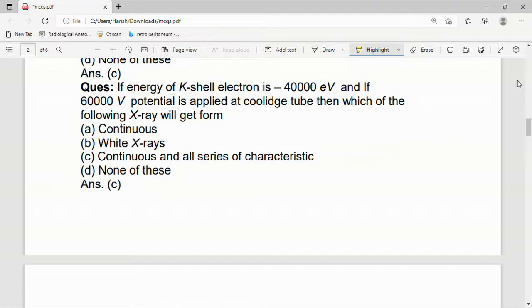A continuous, B white X-ray, C continuous and all series of characteristics, D none of these. Answer is continuous and all series of characteristics. This is the characteristic X-ray.